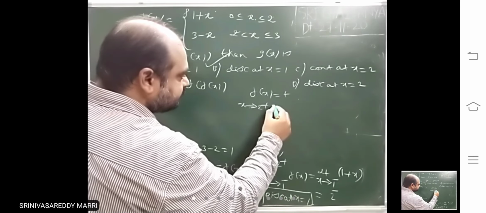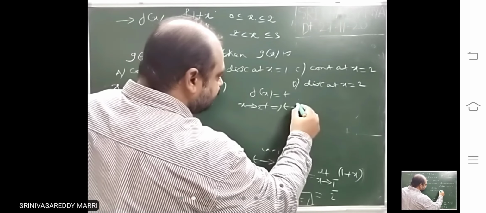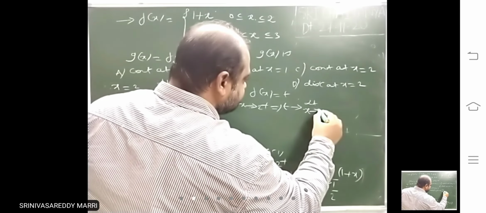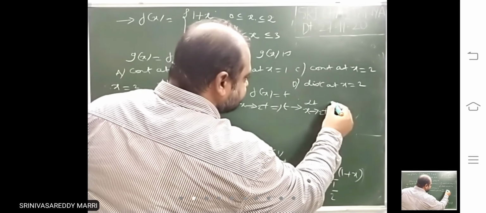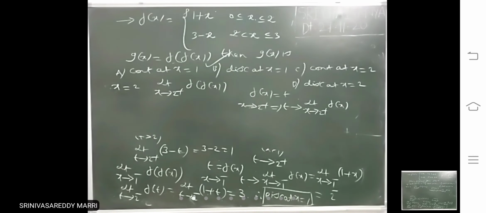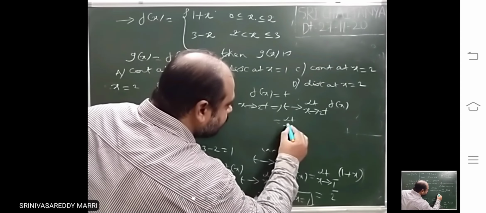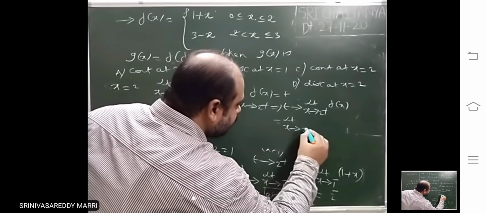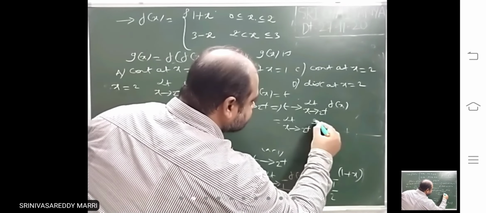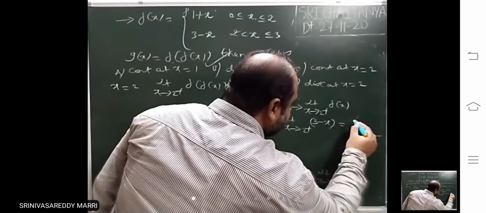So x tends to 2 plus implies t tends to the limit as x tends to 2 plus of f of x. What is that? 2 plus is greater than 2, so this is 3 minus x. This is 3 minus 2, 1.